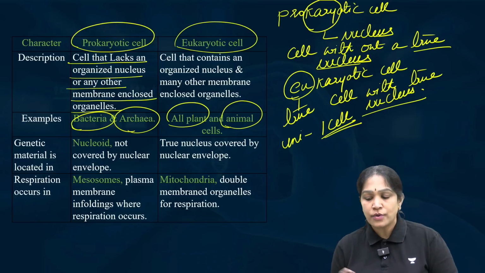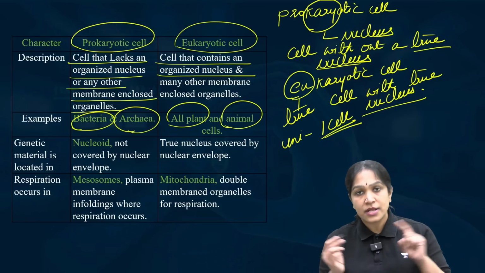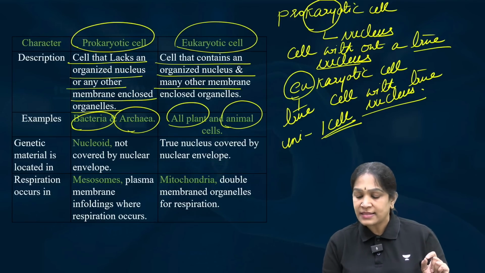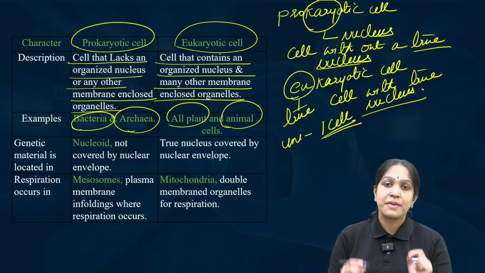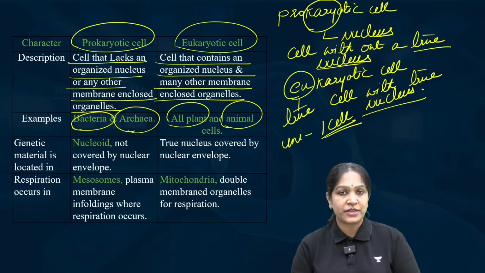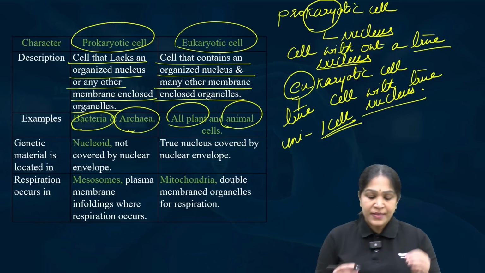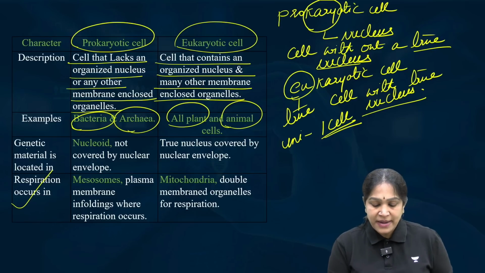In the same way, a eukaryotic cell is a cell that contains an organized nucleus. Also, it will have many other membrane-enclosed, meaning membrane-covered, organelles. These are the two important differences between a prokaryotic and a eukaryotic cell. Second one, when it comes to the genetic material,